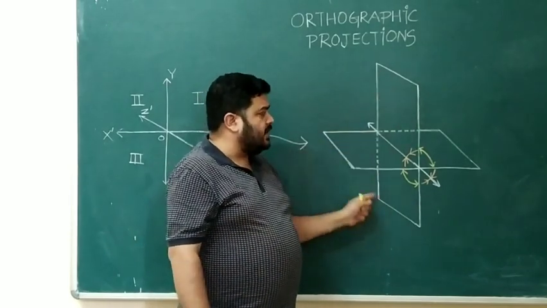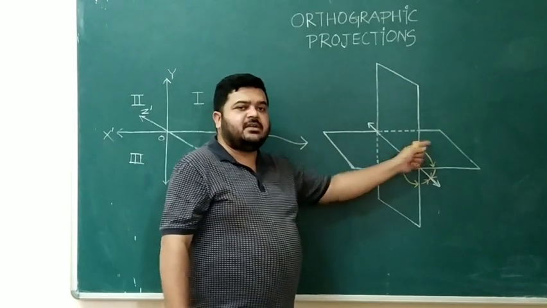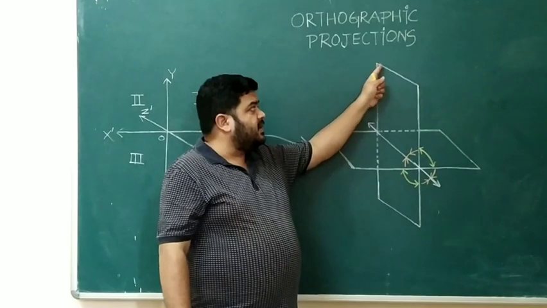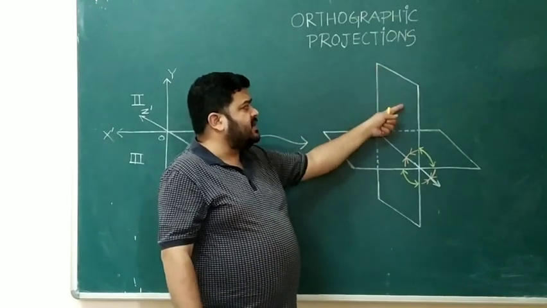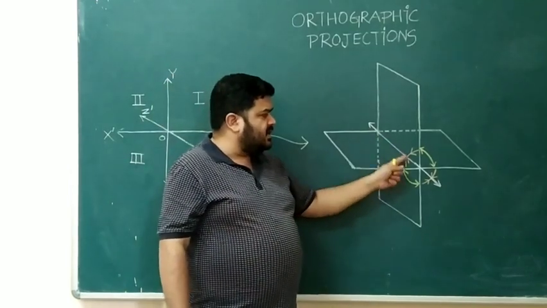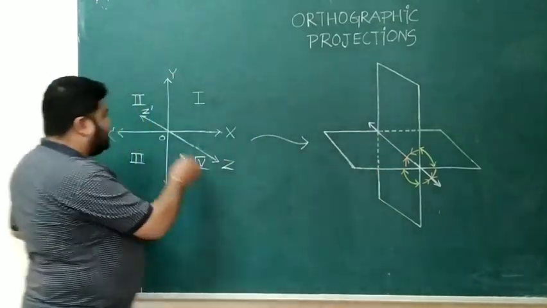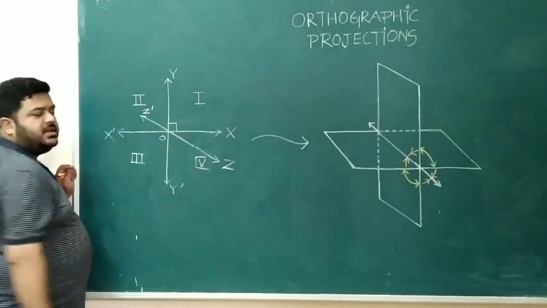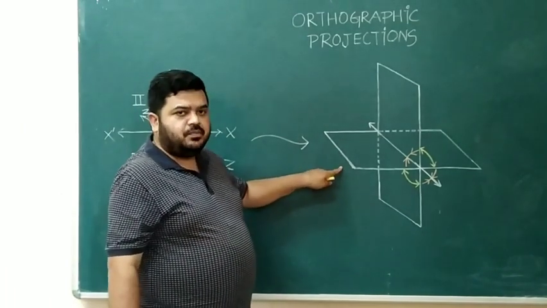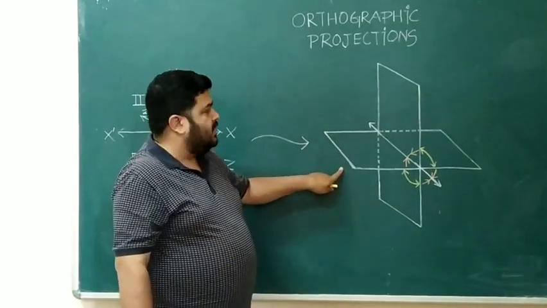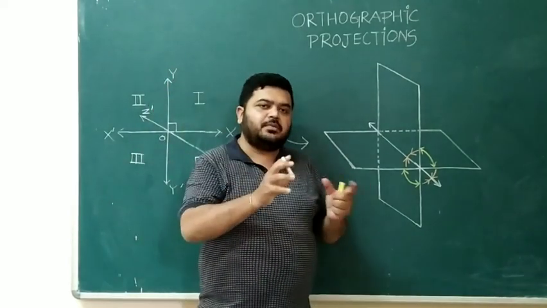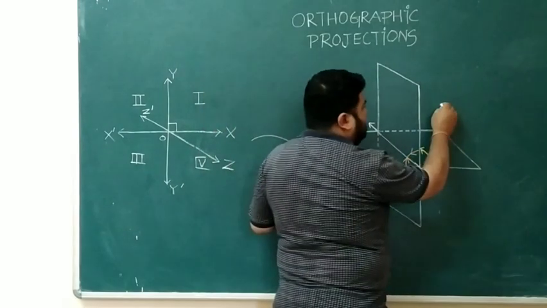You have the xy plane, this is the yz plane, this is the z axis, this is the y axis, and you have the xz plane. Both intersect each other at 90 degrees, as in this quadrant. So you have here the quadrant planes. Now what happens? When you are taking the orthographic projection, the image is kept here.